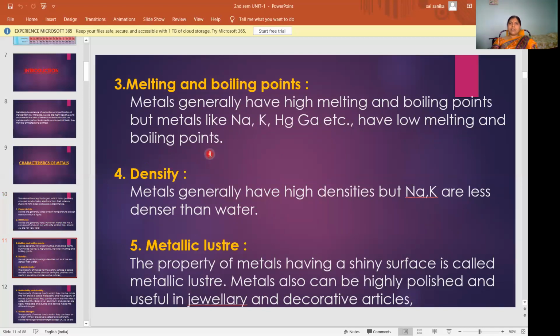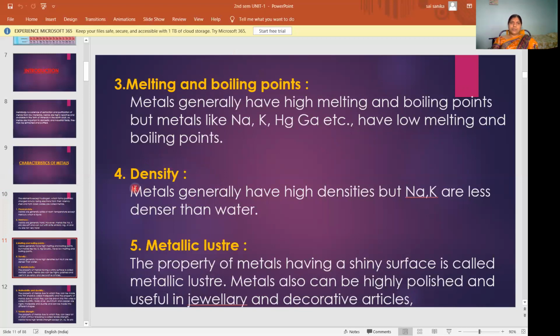So what we are saying is, metals are very hard in nature, that means they are very strong. So high temperature is required to melt or boil that metal. That's why metals have high melting and boiling points. Whatever soft metals are there, they require less temperature, so they have low melting and boiling points.